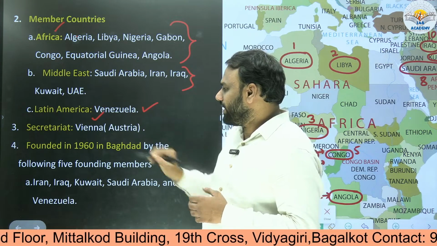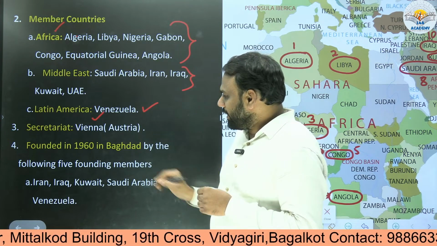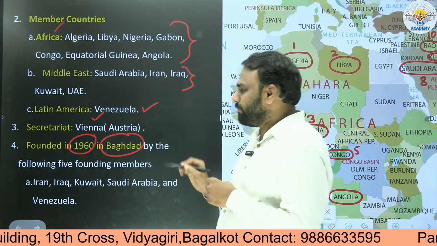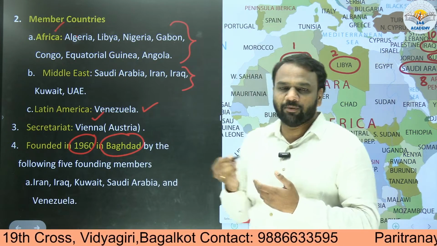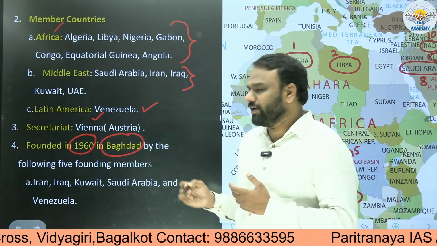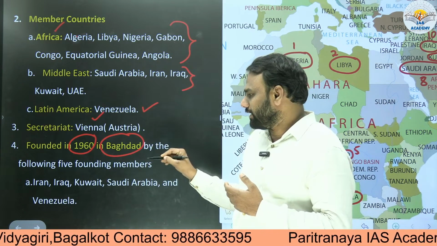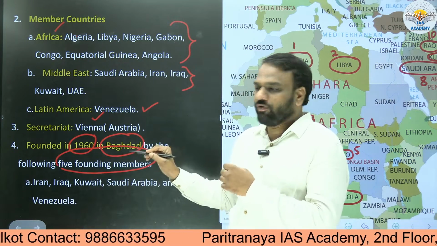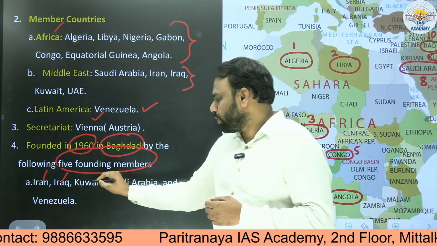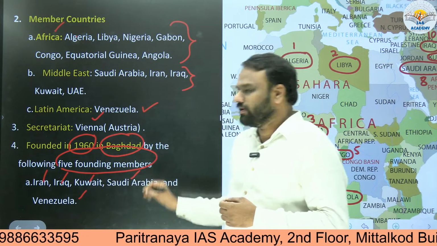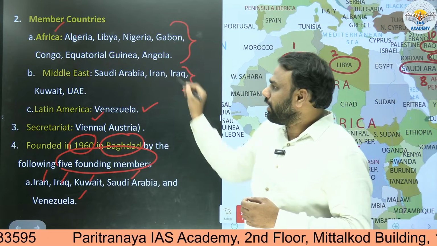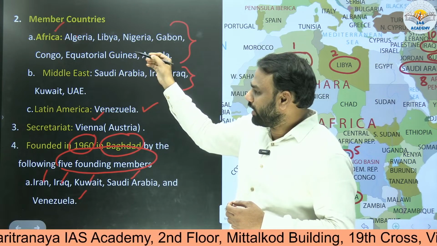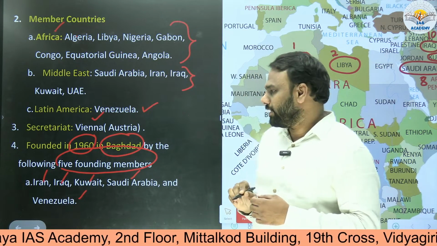It is located in Vienna, Austria. It was founded in 1960 in Baghdad. Okay, again very important. A question can be asked whether it was formed recently or many years back. So approximately it was formed in 1960 in Baghdad by the following 5 founding members. Even this point is important. Who all are founding members? Iran, Iraq, Kuwait, Saudi Arabia, and Venezuela. So they are founding members. All the other members which I have represented here joined OPEC later on.